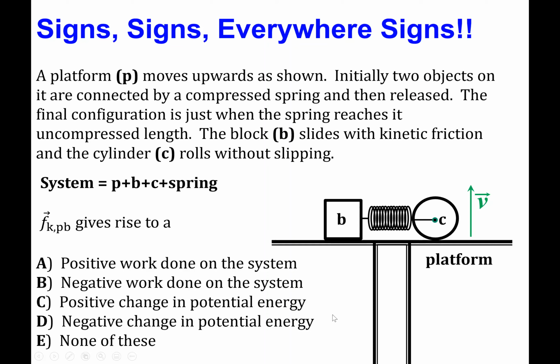C and D pertain to internal forces that are actually conservative forces as well. And so they have to be out as options. So finally, the only option we're left with is none of these. And in fact, what the kinetic frictional force does is convert kinetic energy of block B into heat. So as block B slows down because of friction, that kinetic energy then is transferred into thermal energy.